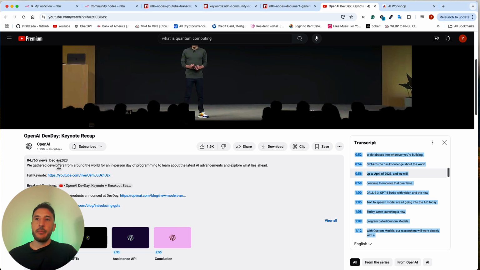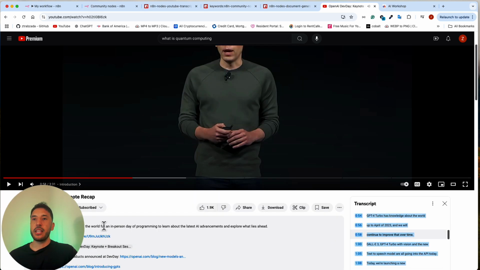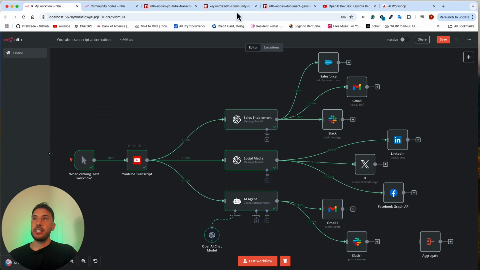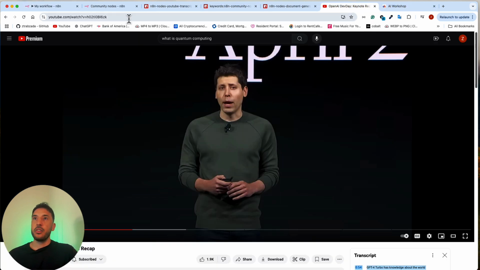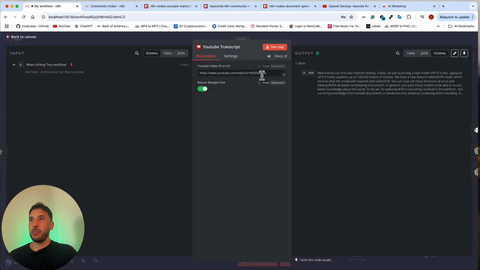Yeah, so this was April of 2023. Let me pause this. This was announced in December 2023. So this was again the announcement for GPT-4 and the different tokens that they made available to the public. So what I did was I basically copied the URL here, and as you can see, C6ZK. I want to make sure you know that that's the same URL here. At the bottom right here, it says 6ZK, right? So that's the YouTube video. And when you click on test step, what this does is it takes that and converts it into a nice little summary here.